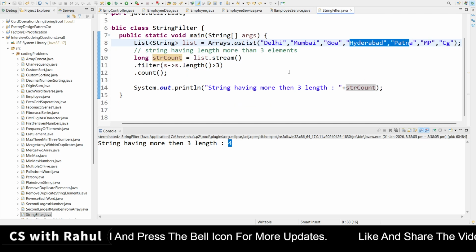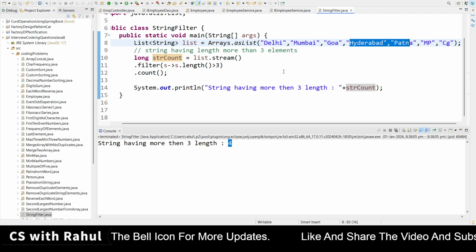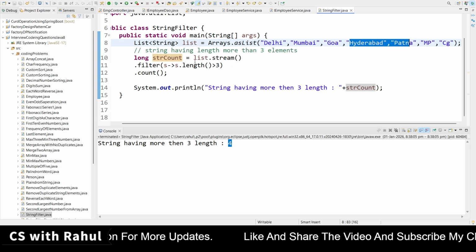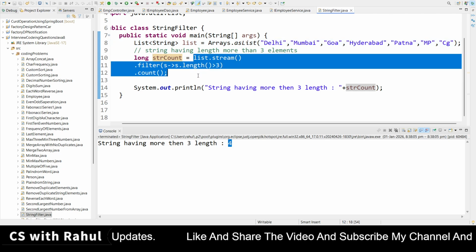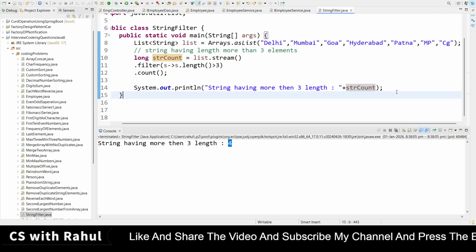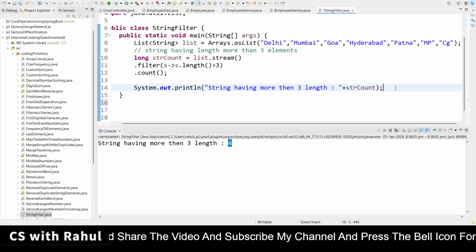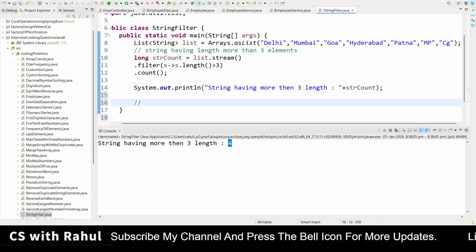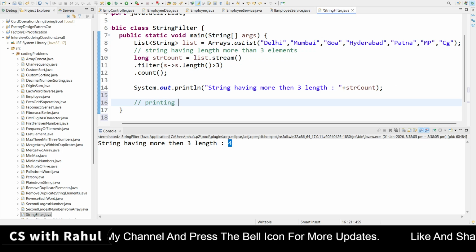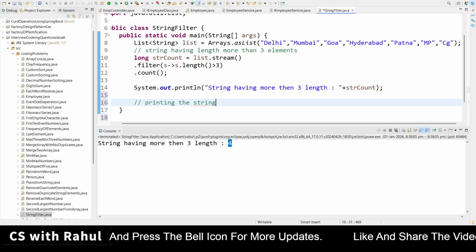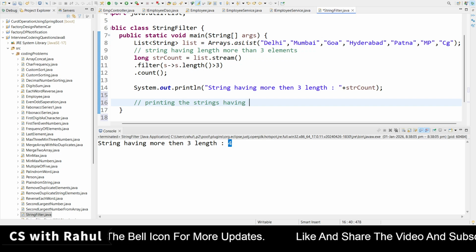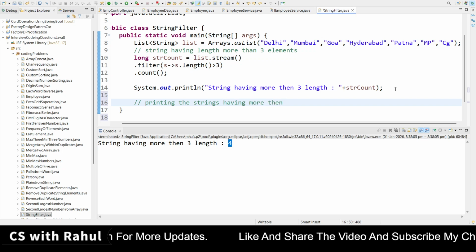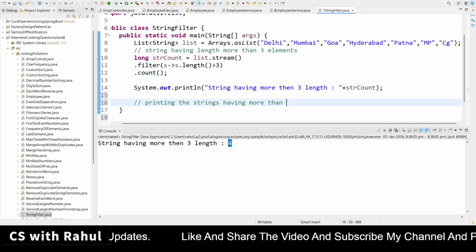Guys, if you don't want to just count, and you also want to print them out, then how can you do it? In two manners. You can store it, or here I am directly printing the strings having more than 3 length.